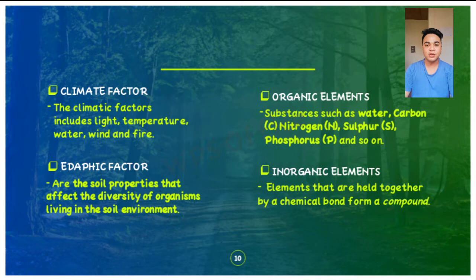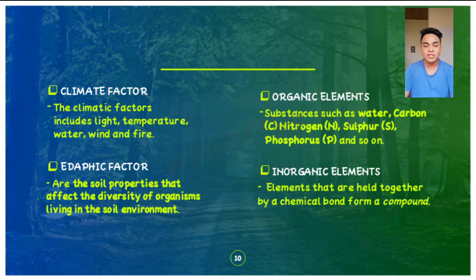So climatic factor includes light, temperature, water, wind, and fire. An example for this is photosynthesis. If the place is too low in temperature, then photosynthesis is affected. So next is edaphic factor. These properties affect the diversity of living organisms in the soil and the environment.